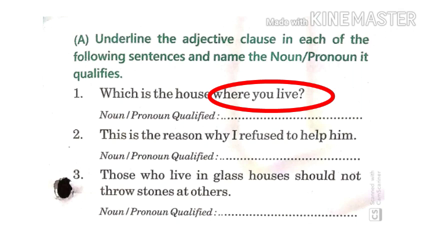Now next question. This is the reason why I refuse to help him. Now over here you have to underline the adjective clause. So I told you the clause begins with where, why, whom, whose. So the answer will be, why I refuse to help him. Now this is the noun reason.